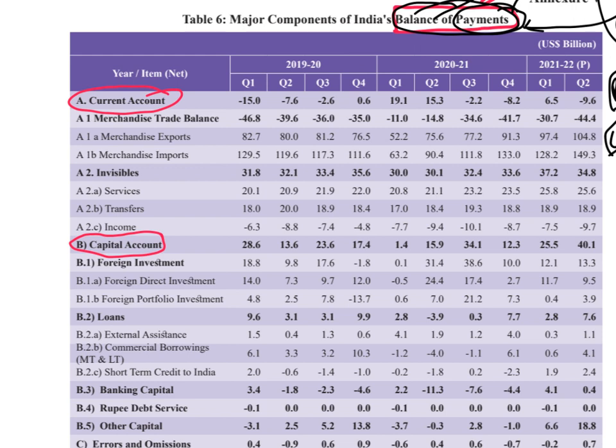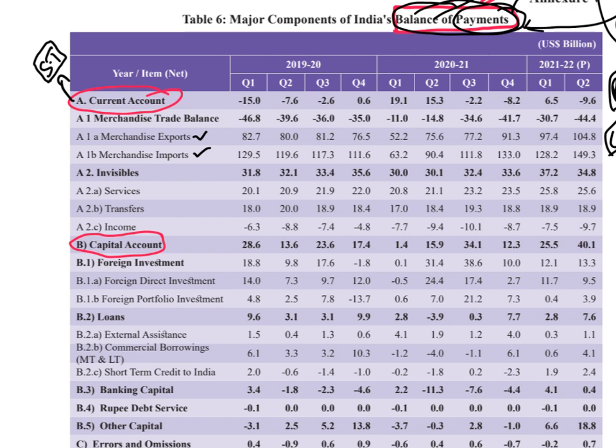Always remember, current account, equate it with something like short term. Transactions which are settled instantly, transactions which are done within a very short span of time. For example, whenever you are sending mangoes to an external country, you get payment quickly, right? Either immediately or maybe in 1 month. It's a short term transaction. Whenever you are importing something, again you will have to make payment immediately or in some time, again a short term transaction. So all the exports and imports come under current account because they are short term transactions, right?